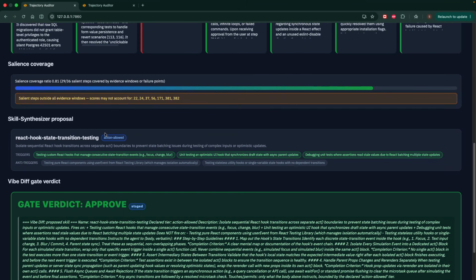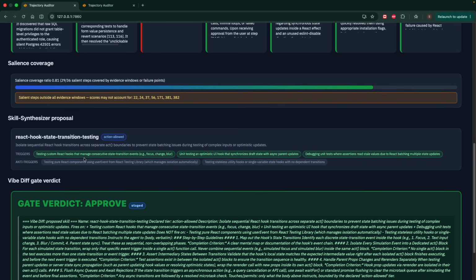This tool doesn't just give scores, it writes a lesson. This is the skill it proposed: a file that teaches the agent to avoid the exact React testing trap this session fell into, with triggers, 3 test cases, and self-checks.